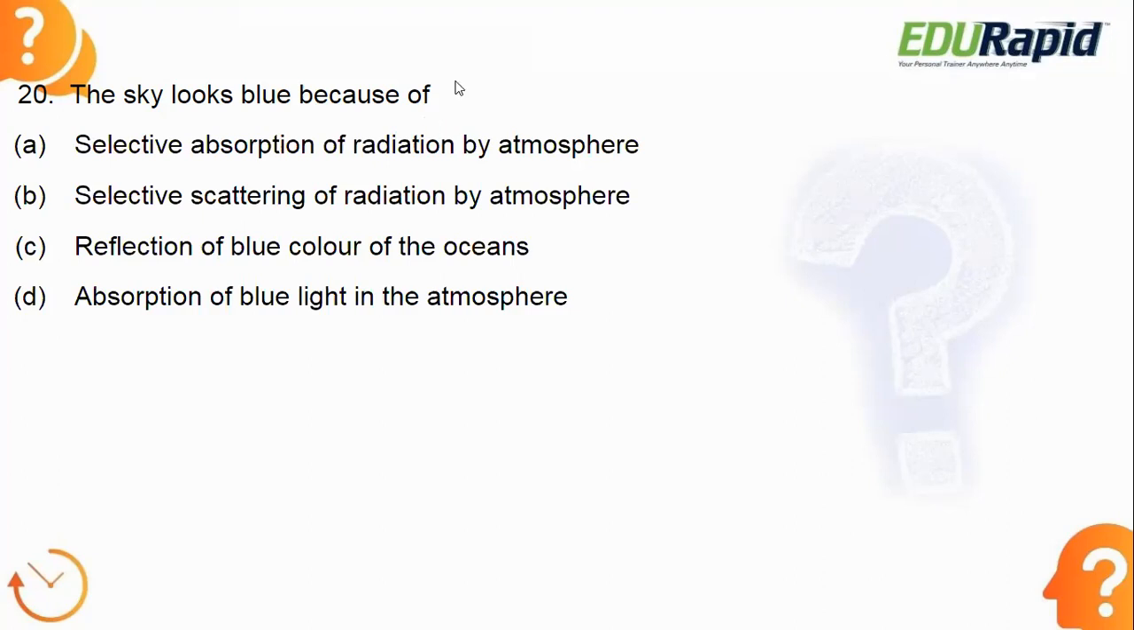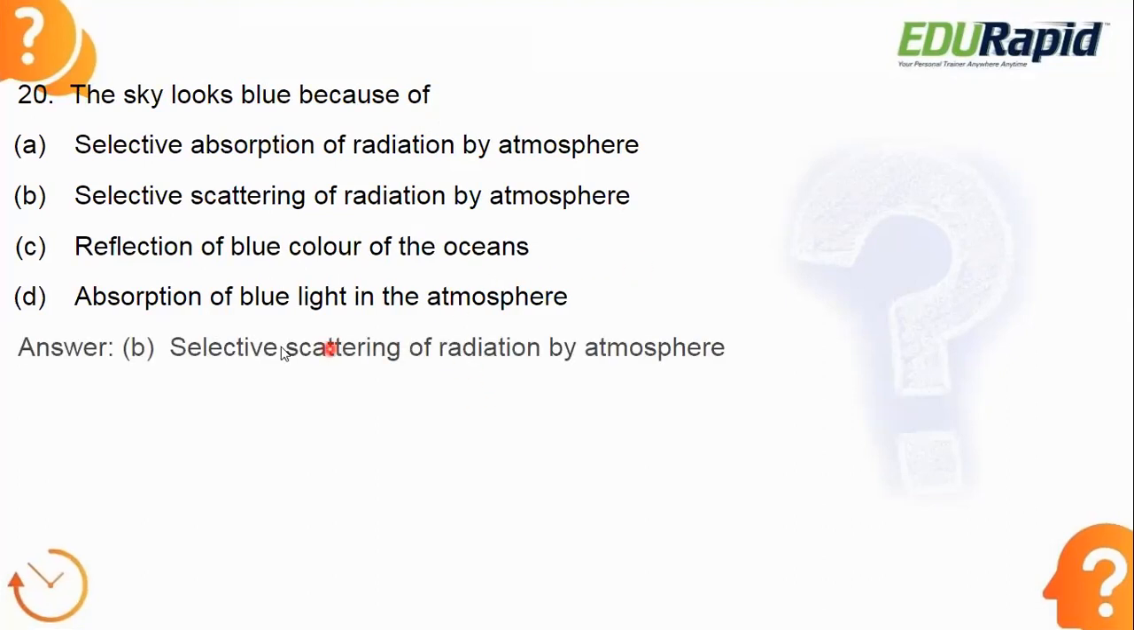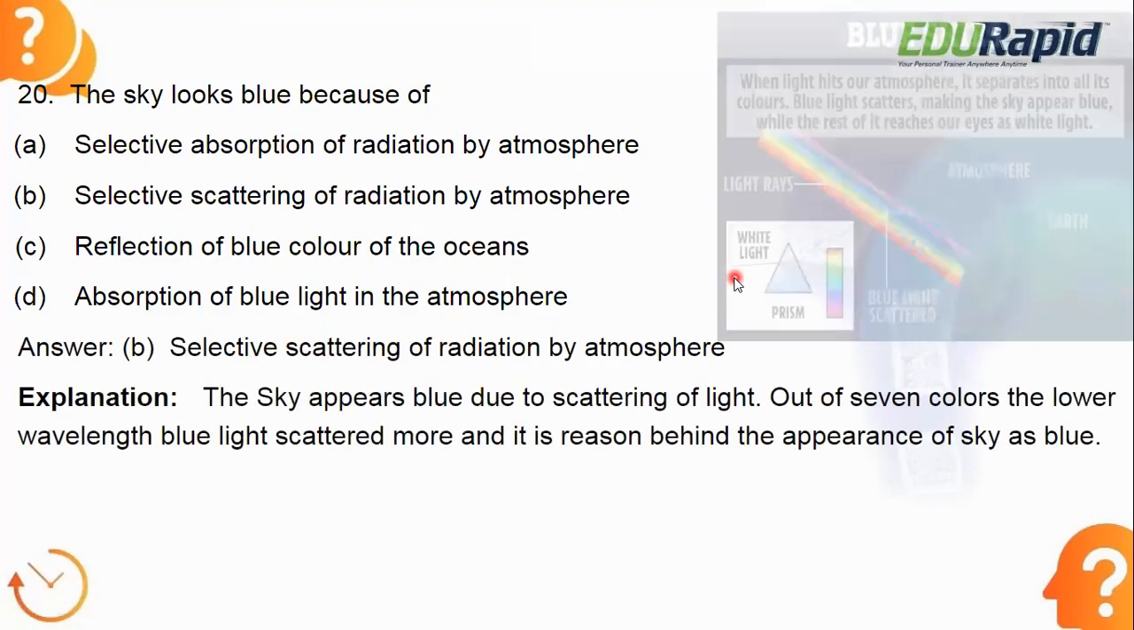What is the reason why we can see the sky color as blue? Okay, let's see the answer. Answer is option B, selective scattering of radiation by the atmosphere.